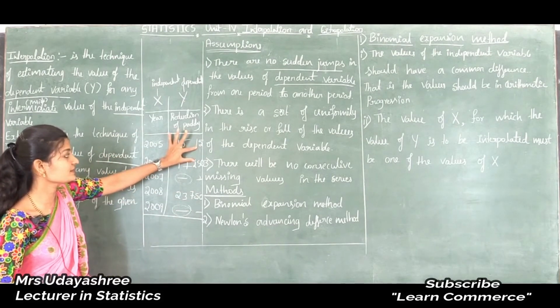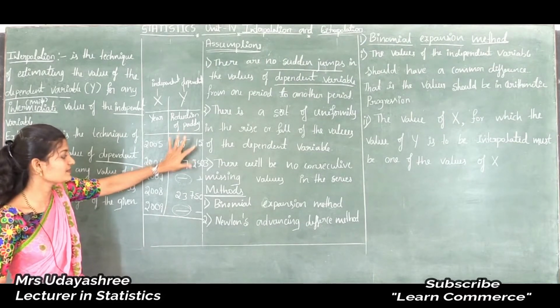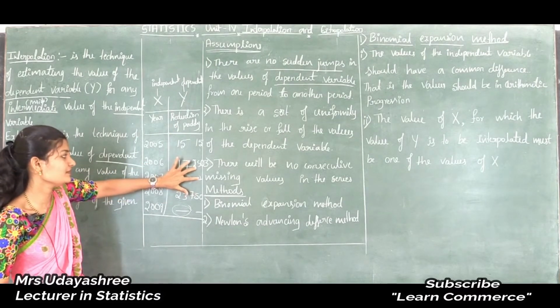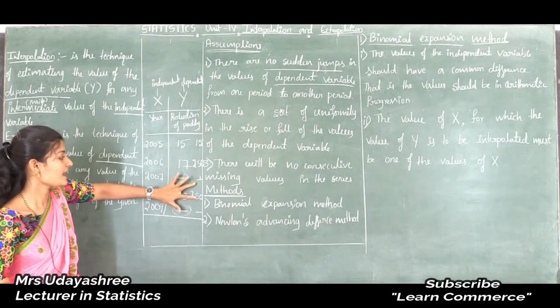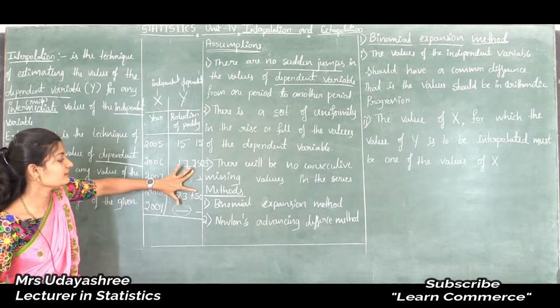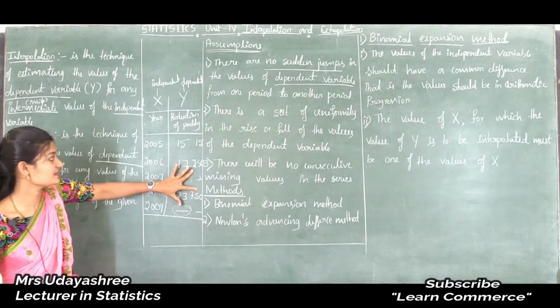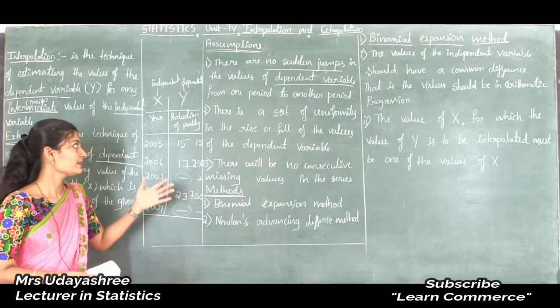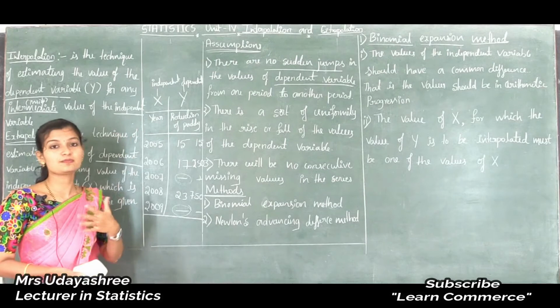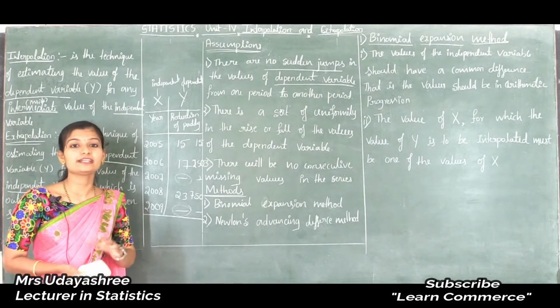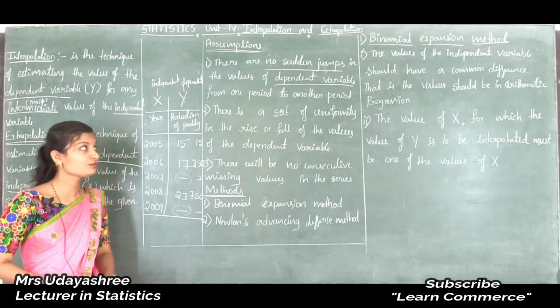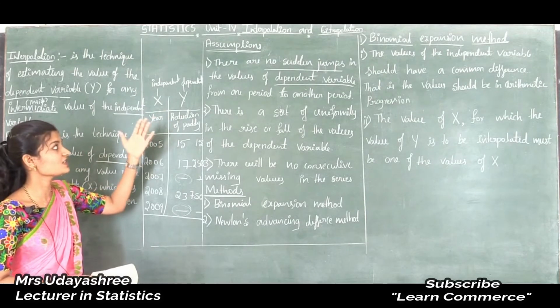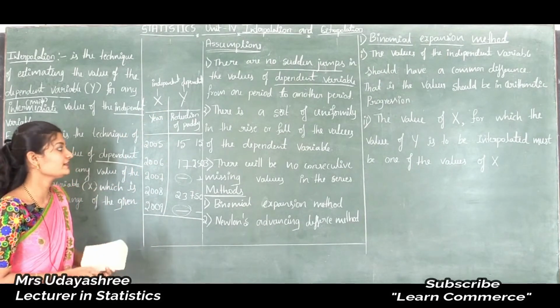Here to here there is a long gap, and here to here also there is a long gap. In these cases we can apply interpolation and extrapolation techniques, but we cannot get an accurate value. Therefore, there should be no sudden jumps in the values of the dependent variable.